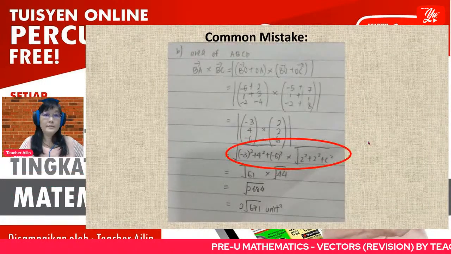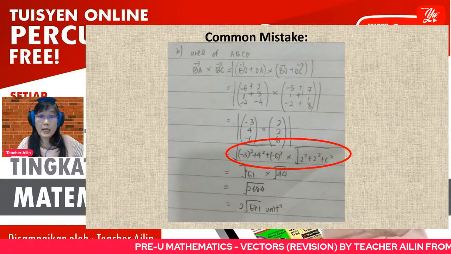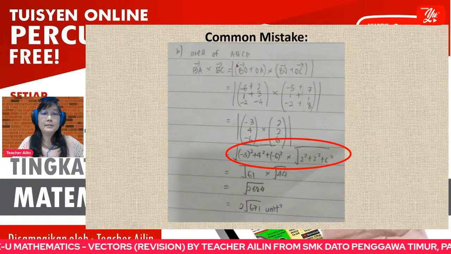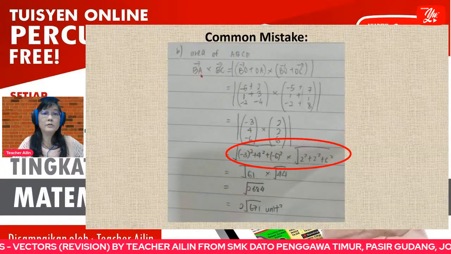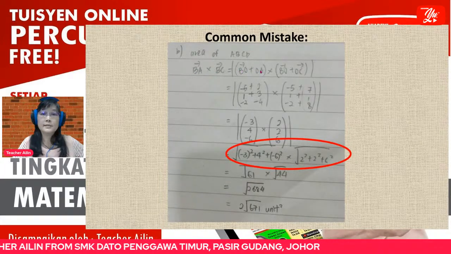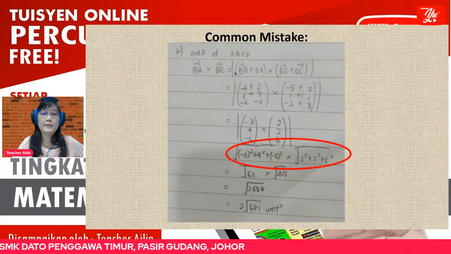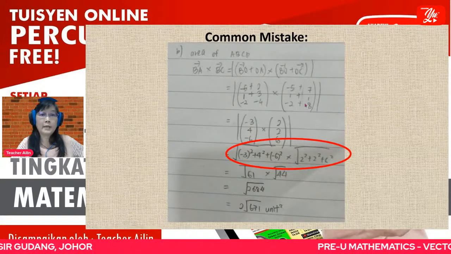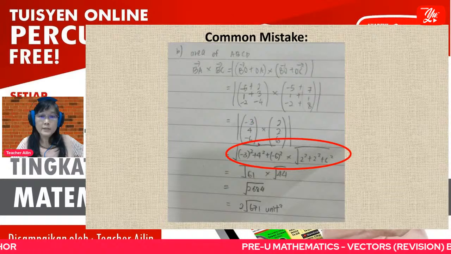Then the common mistake number 2, here. So you want to find the area ABCD, okay, cross product of vector BA times BC, yes, correct. BA is BO plus OA, so this one is correct. Okay, up to here, it is correct.